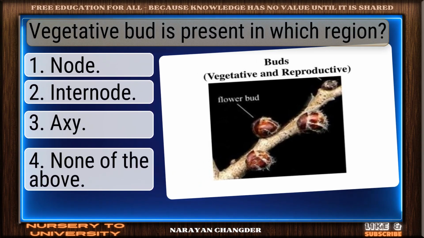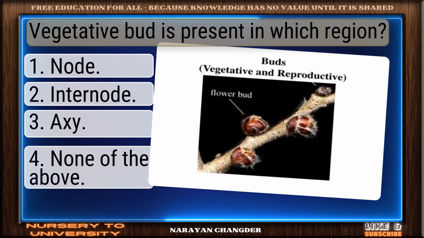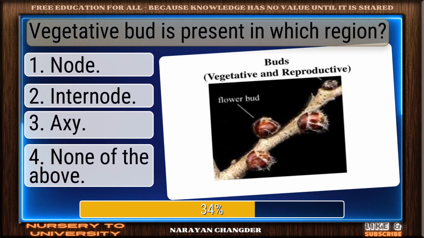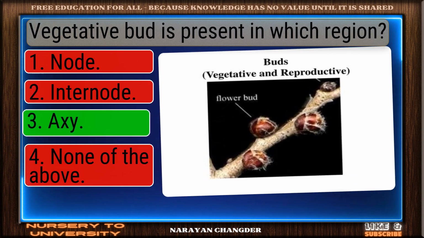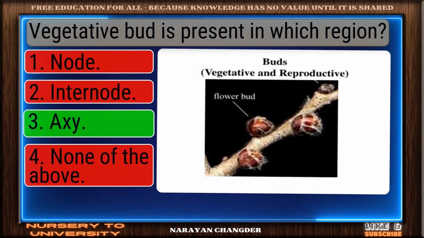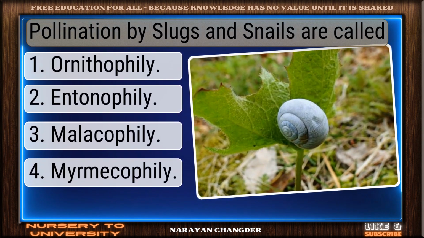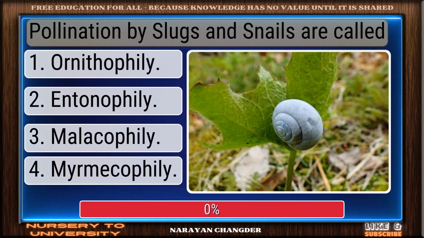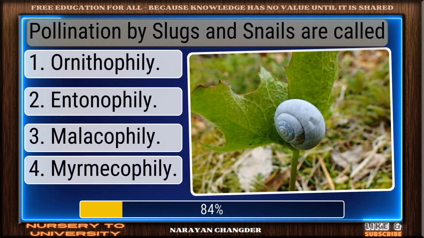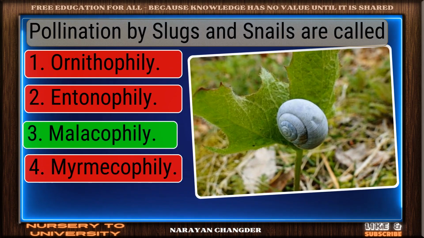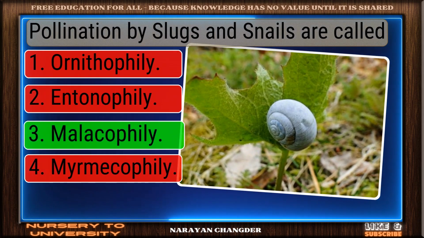Question number 39. Vegetative bud is present in which region? Strong choice. Axis is the right answer. Question number 40. Pollination by slugs and snails are called? Nice work. You chose Malacophyllae, and it is correct.